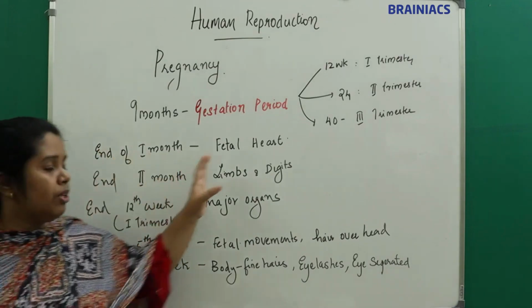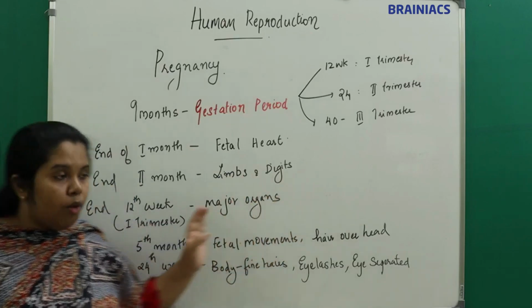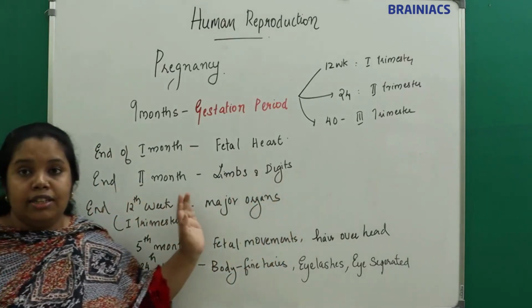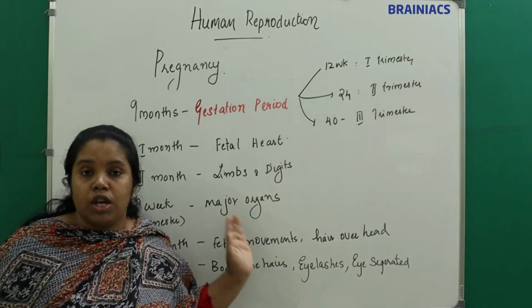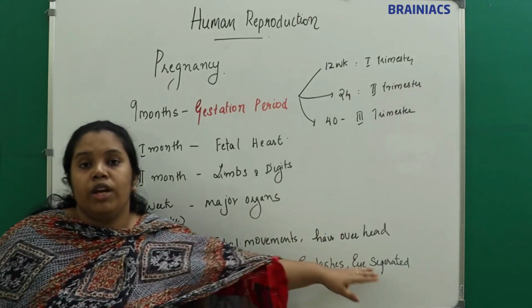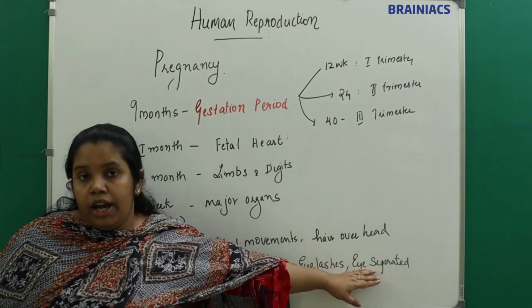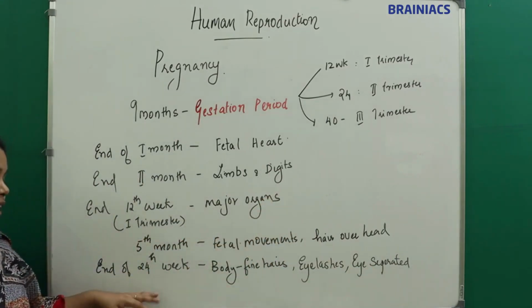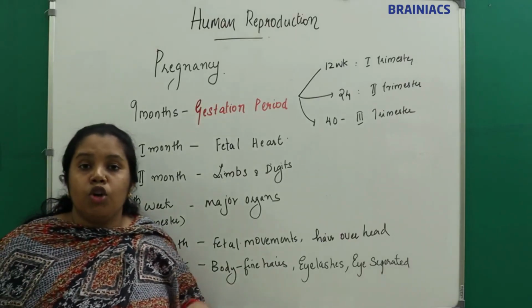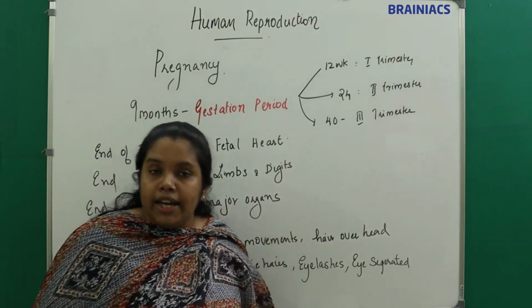By the end of the first month the fetal heart is formed. By the end of the second month limbs and digits are formed. By the end of the 12th week, or end of the first trimester, major organs are formed. By the 5th month the fetus starts moving and hair is formed over the head. By the end of the 24th week the body of the fetus will get covered by fine hairs, and eyelashes are formed.